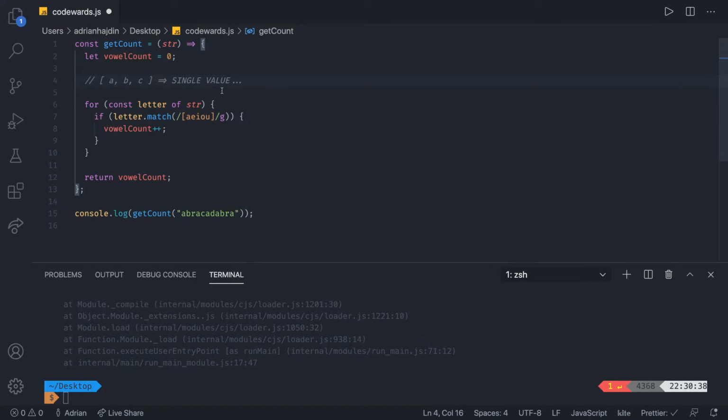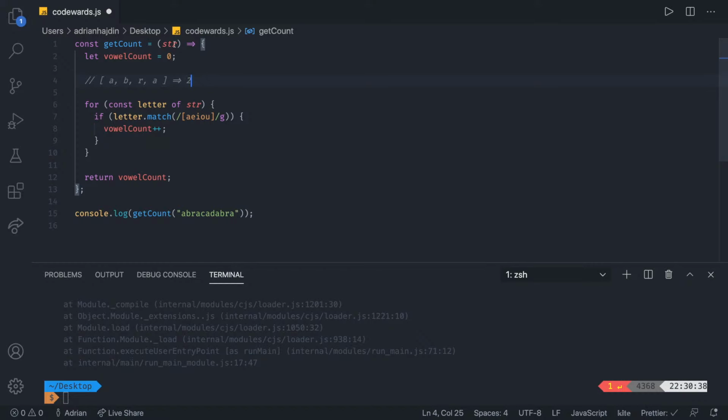In this case, what we want to do is take in the array of characters. Let's say abracadabra. So it's going to be A, B, R, A. I'm going to do just the first 4. And if this is the case, we want to output 2. So the question of whether we can use the reduce method is absolutely correct. We can. It is possible.